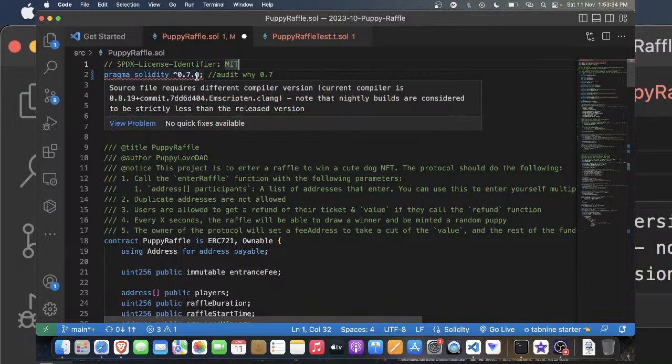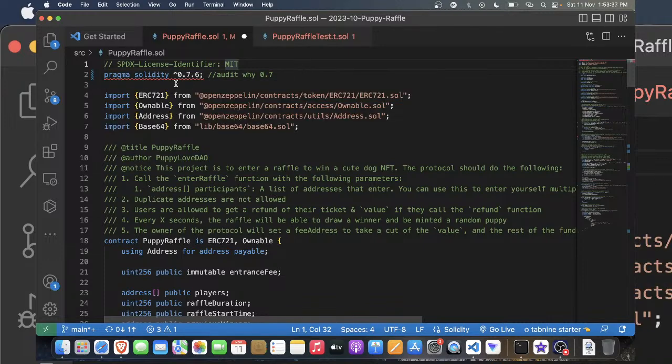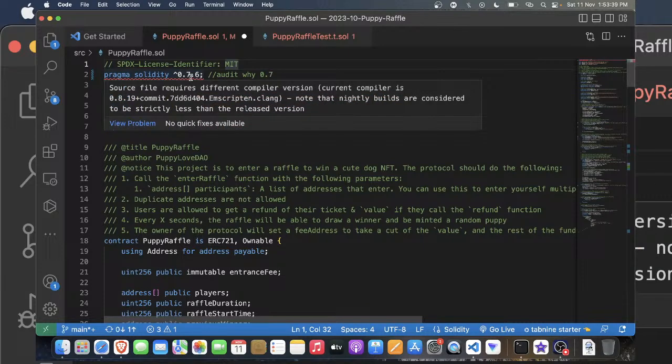I think the pragma solidity version is not right.